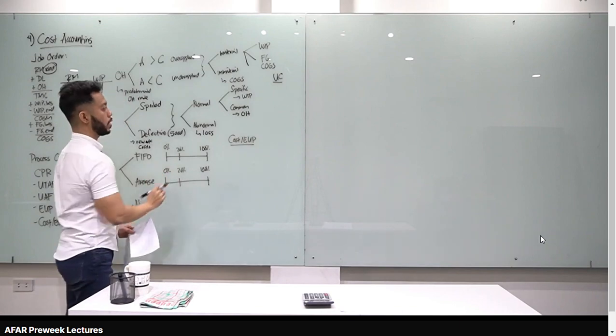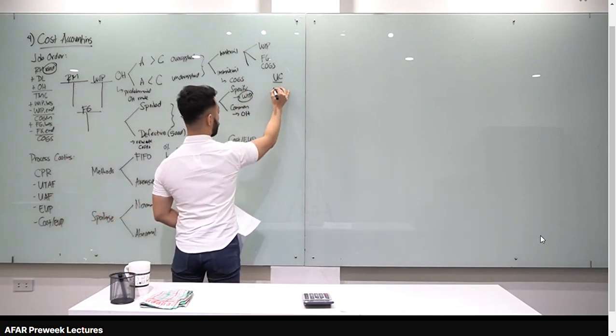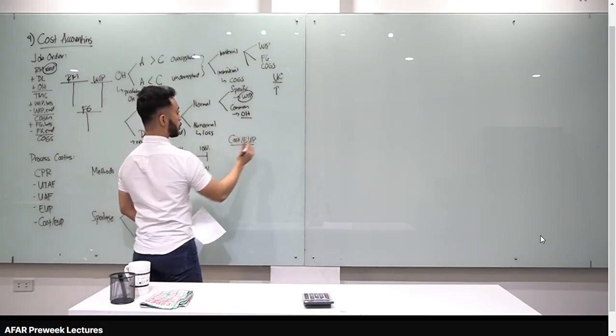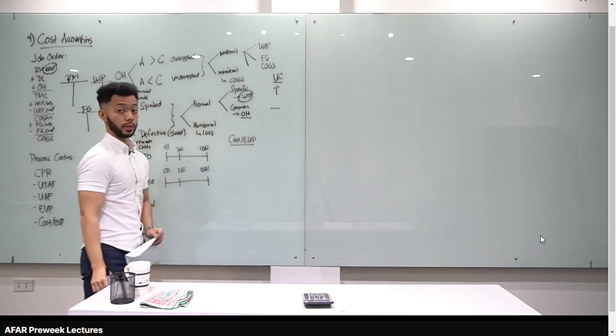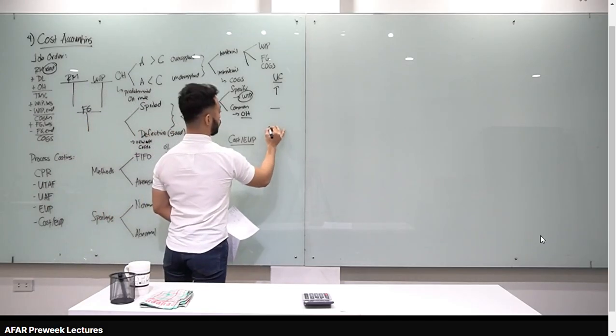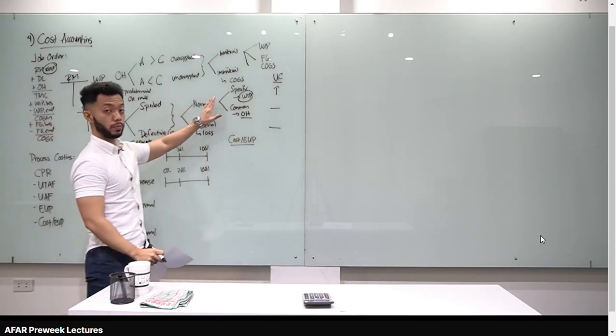Okay? What's critical here is that for normal specific, since you charge it to WIP, and WIP is our basis for unit cost, your unit cost will increase. Alright? For normal common, since you charge it to OH and not to WIP, there is no effect on unit cost. It stays the same. For abnormal, since you charge it to loss, our unit cost is the same. No change. So the unit cost only increases for normal specific.